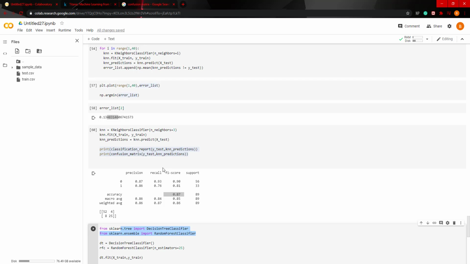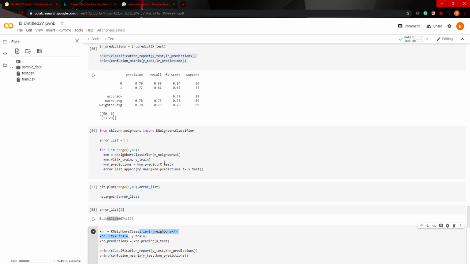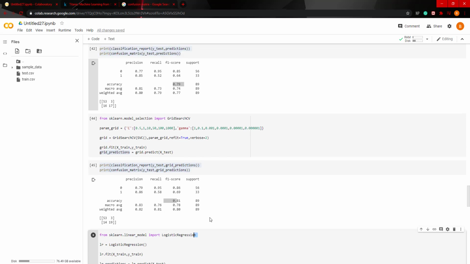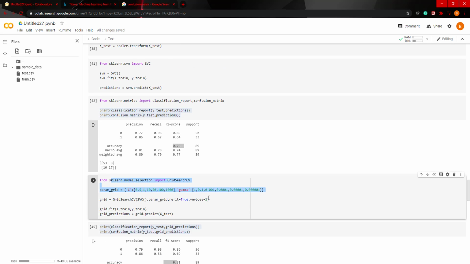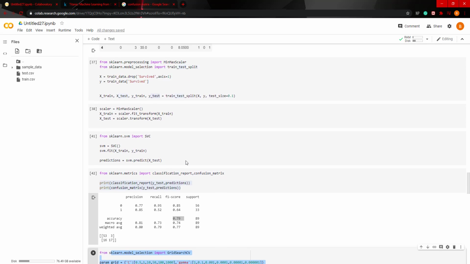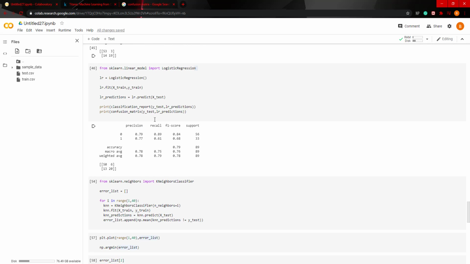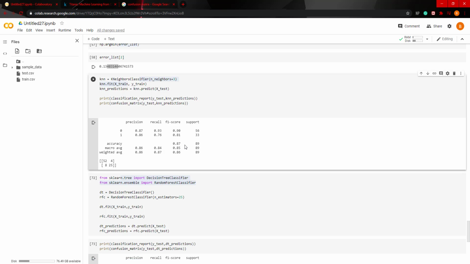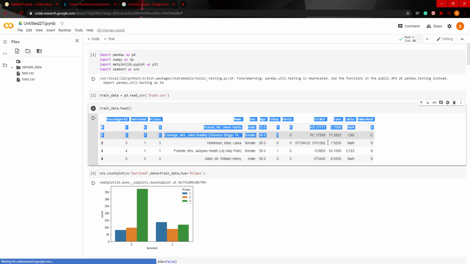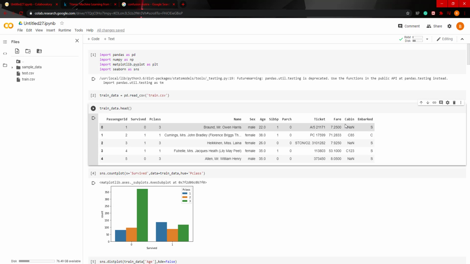So I just showed you different models. Decision trees, random forests, we did the k nearest neighbors, we did the logistic regression model, we used a grid search for the support vector machine model, and from every model that we used, it appears that the k nearest neighbors performed the best. We got an 87% accuracy. Now, obviously, you can play with these numbers and try to increase your accuracy in other metrics by feature engineering. So going back to the data frame here and seeing which features you should keep, which ones you should drop.